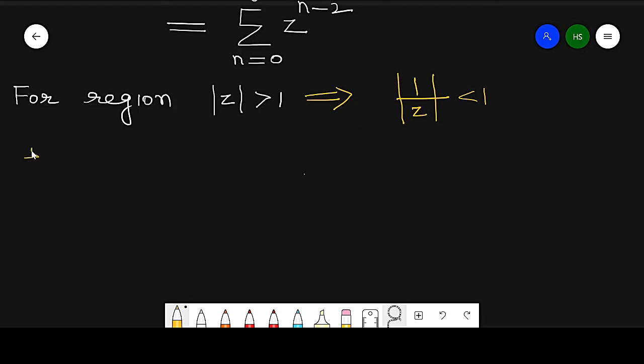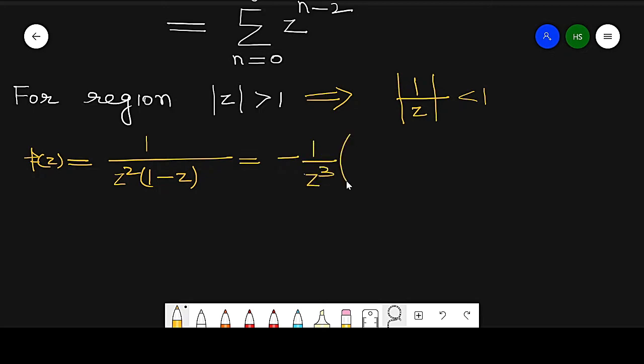The function f of z is equal to 1 by z square into 1 minus z. Now my requirement is 1 by z, so take minus z outside. This becomes minus 1 by z cube over 1 minus 1 by z raised to power minus 1.